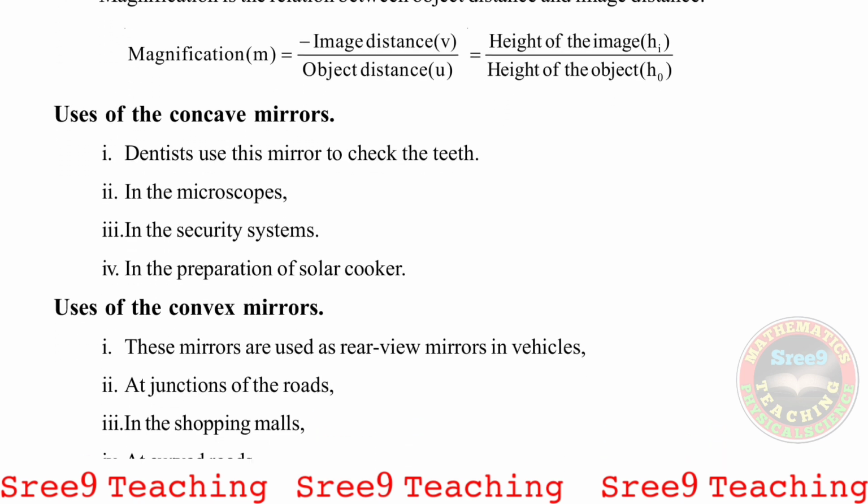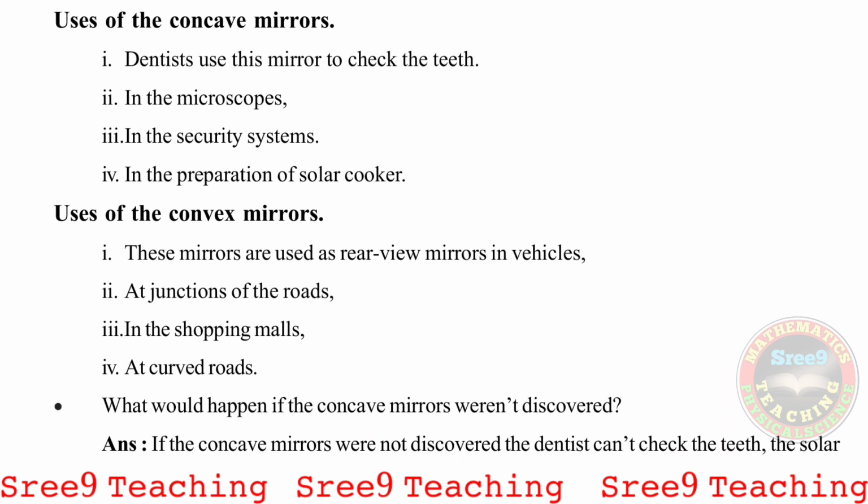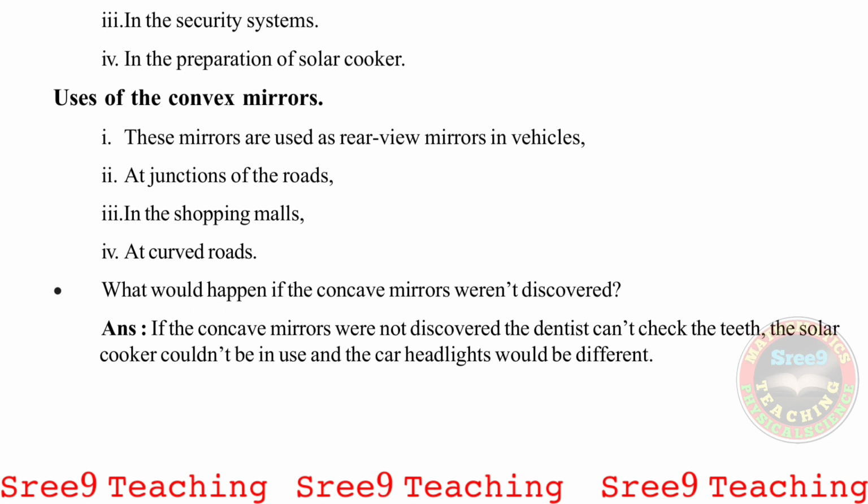Now let us see the uses of the concave mirrors. First, dentists use the mirror to check the teeth. Second, in microscopes. Third, in security systems. Fourth, in the preparation of solar cookers. These are the uses of concave mirrors. Now next, uses of the convex mirrors. These mirrors are used as rear view mirrors in vehicles. Second, at junctions of the roads. Third, in shopping malls. Fourth, at curved roads.